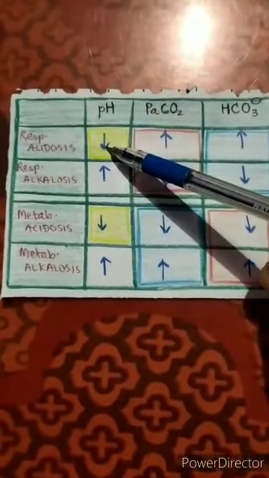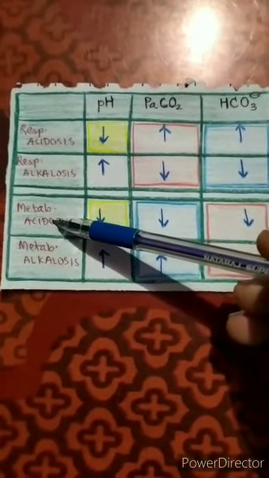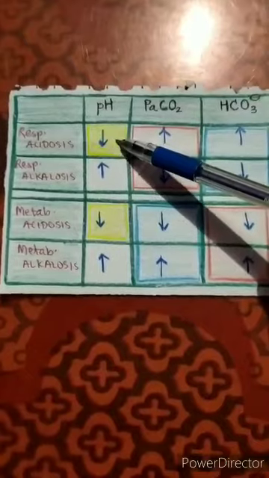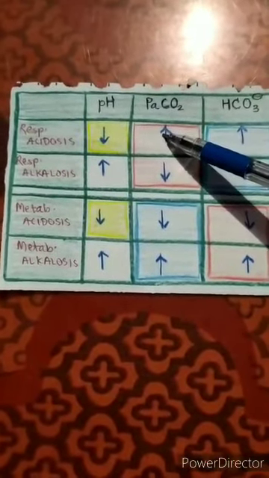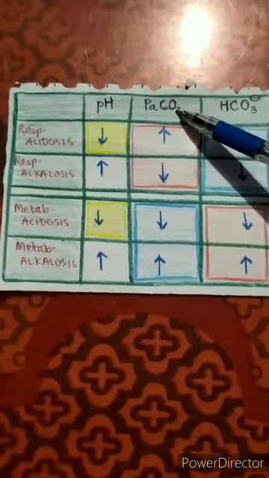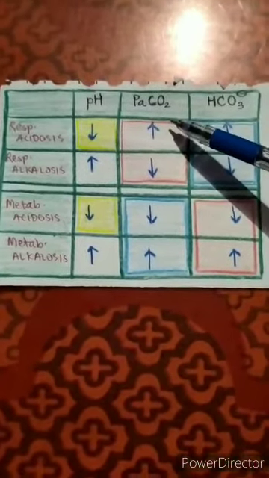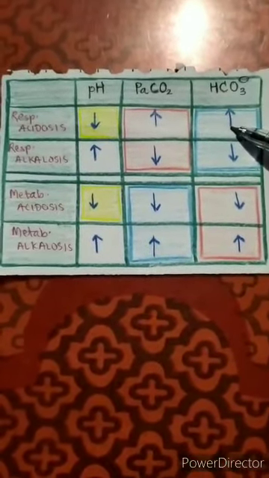Suppose there is a fall in pH. It can be respiratory acidosis, it can be metabolic acidosis. So if there is respiratory acidosis, we know this acidosis is due to an increase in the primary respiratory process, that is an increase in respiratory acid, carbon dioxide. In order to compensate this increased respiratory acid, there is an increase in metabolic base.